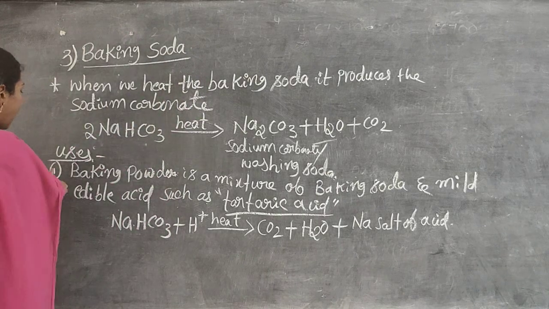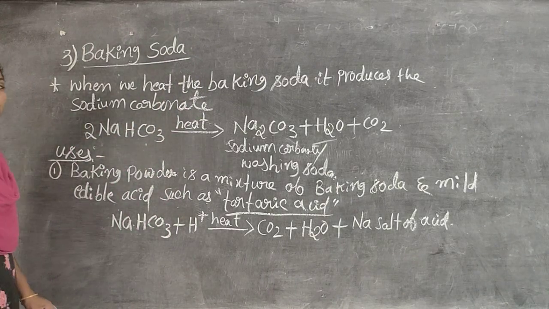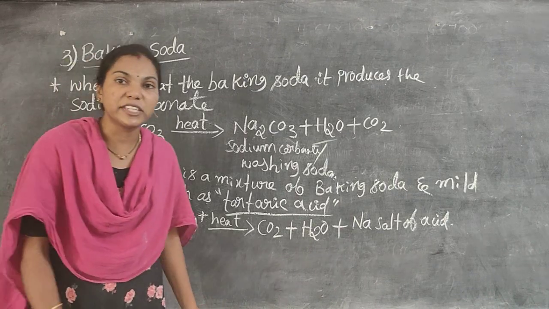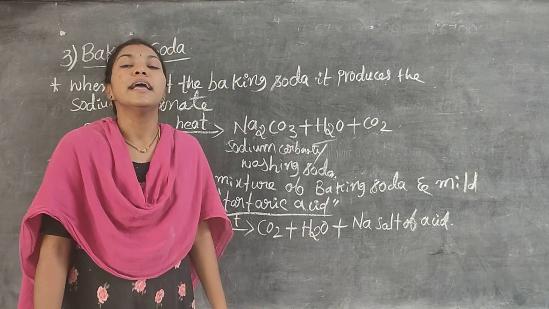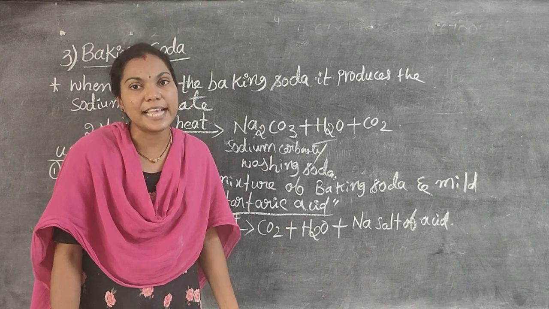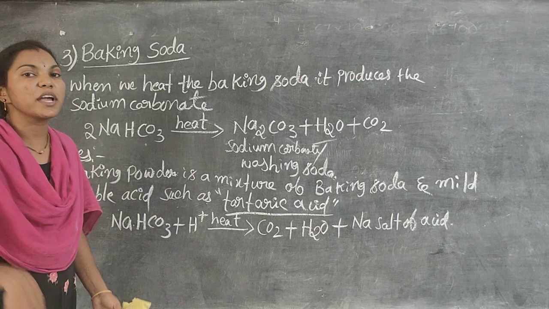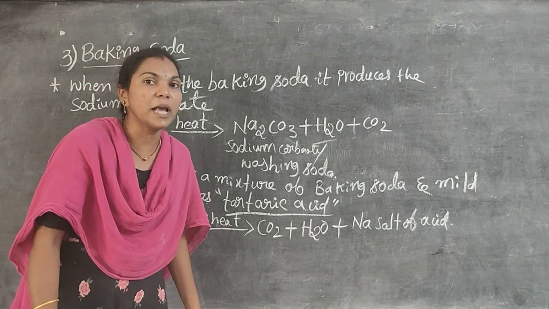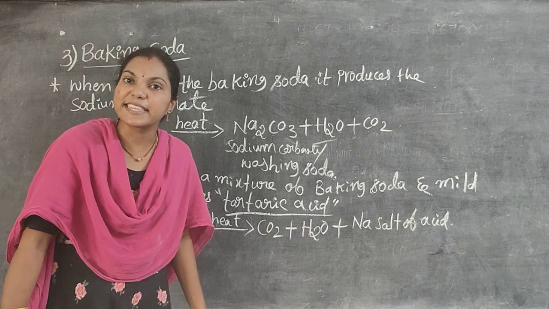A very important point for 2 marks or 1 mark. What is baking powder? A mixture of baking soda and edible acid. What is the edible acid? Tartaric acid. This baking powder is used for cooking, in preparing cakes and breads.